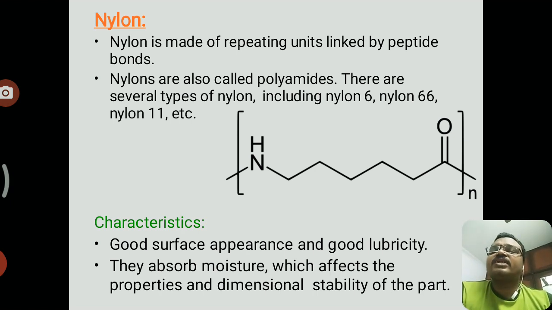There are several types of nylon, including nylon 6, nylon 66 and nylon 11. These are the general names of the types of nylon. The characteristics of nylon are that it has good surface appearance and good lubricity, meaning the surface finish is good. It also absorbs moisture, which affects the properties and the dimensional stability of the part.